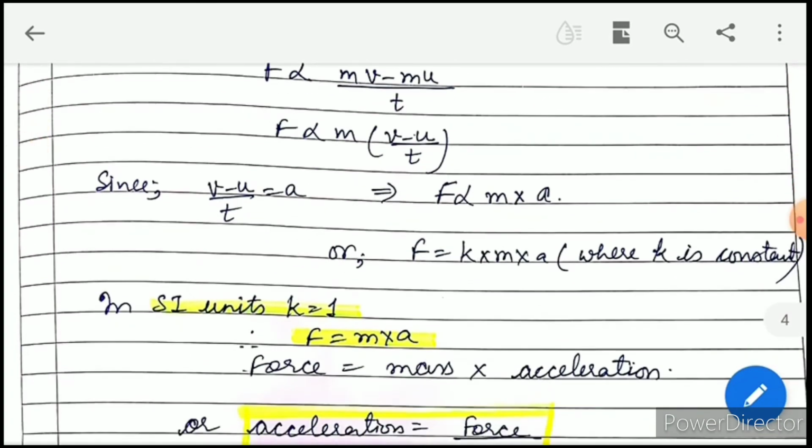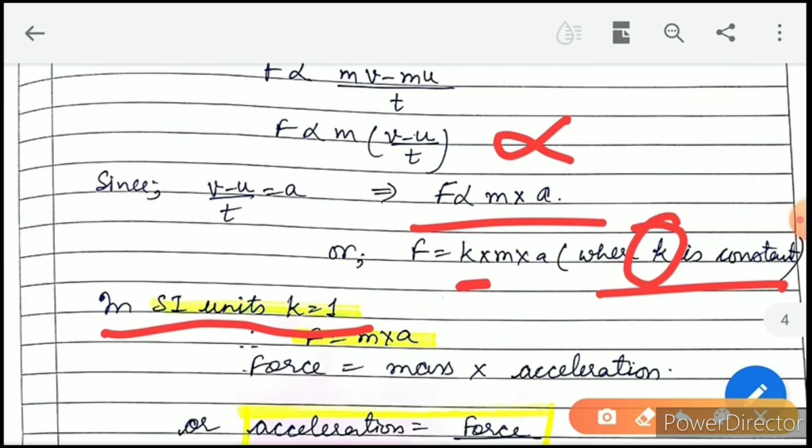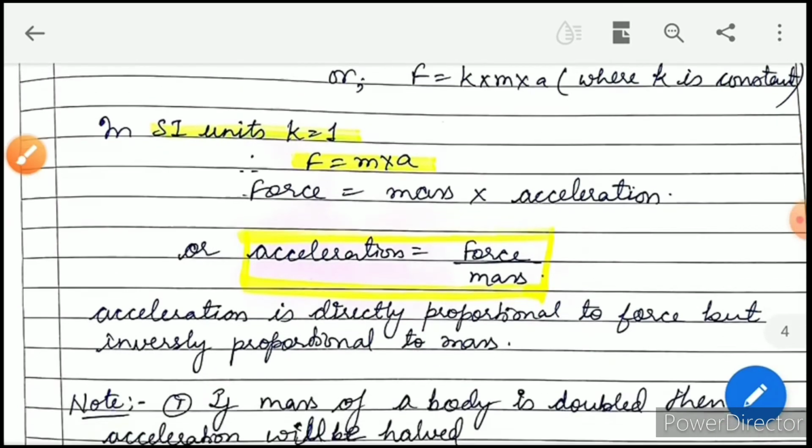So substituting, F is directly proportional to mass into acceleration. Now remove the proportionality sign and we get the constant K, the proportionality constant. Remember that in SI unit K is always considered as 1. So we get the formula, force is equal to mass into acceleration.